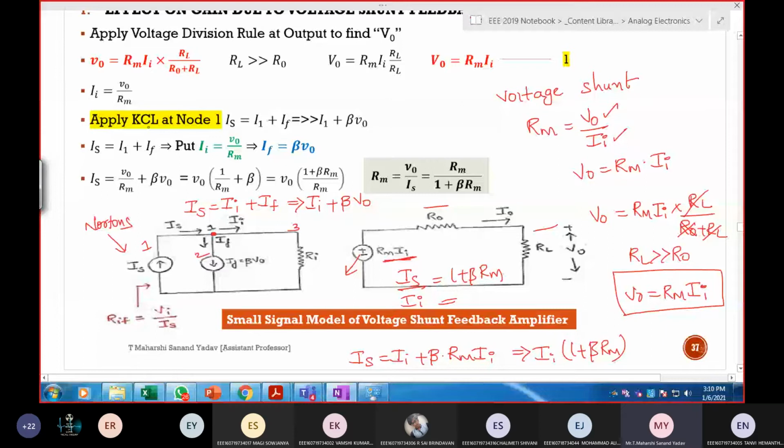See here, IS is equal to II plus IF. So KCL at this point. Next, how did I get this one? II is equal to V0 by RM. From where did I take this? From equation number 1. So II can be written as V output by RM. At the same time, we know IF is equal to beta times V out. Substitute this here and IF in this part, so that you'll get RM, which is nothing but V output by IS, which is RM by 1 plus beta times RM. Whatever you do with the equations, our intention is I want the output by input relation, which is V out by II, so that I'll get trans resistance.